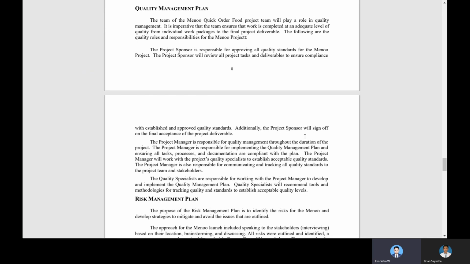The quality specialist works with the project manager to develop and implement quality management as well. The quality specialist will recommend tools and methodologies for tracking quality and standards to establish acceptable quality levels.